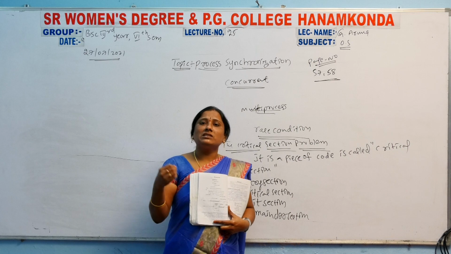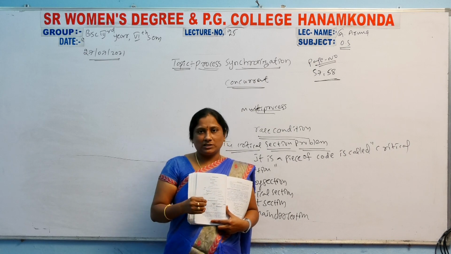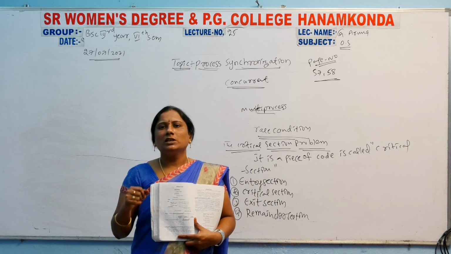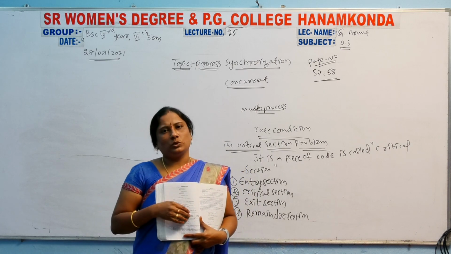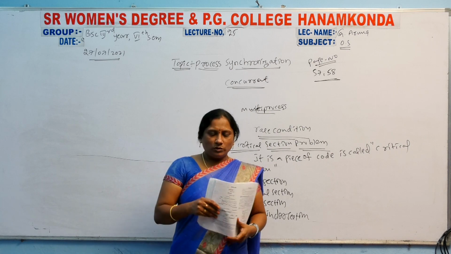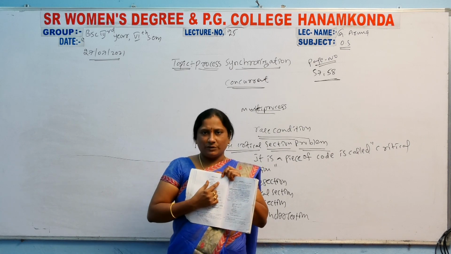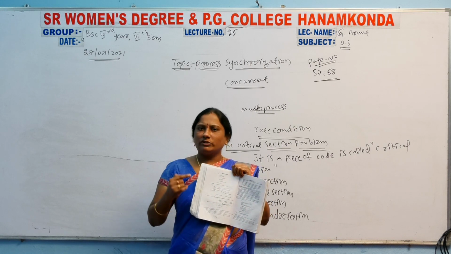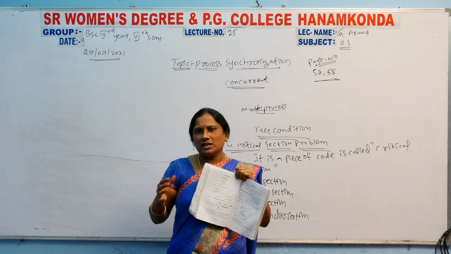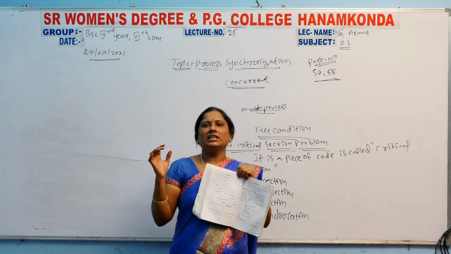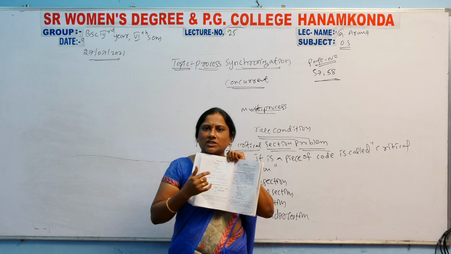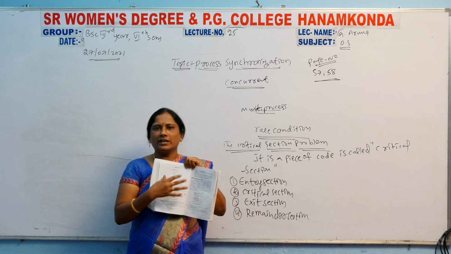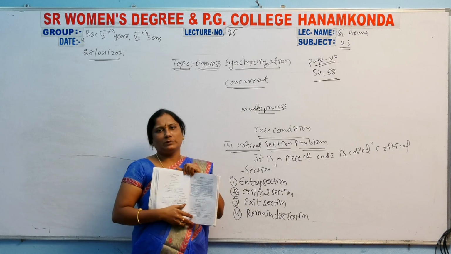We have discussed a number of programs in C language and C++, and internally these are the sections involved in those loops, so the program will be executed. This is the example on page number 58, very easy. Do, then an open bracket, then the sections: entry section, critical section, exit section and remainder section. After that the loop is closed and the condition is there. This is only an example, not a problem.